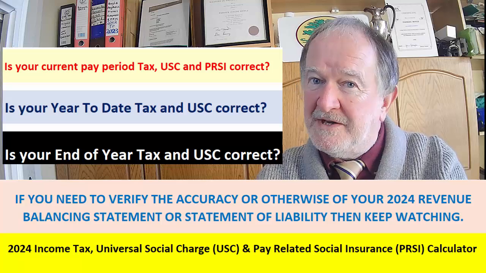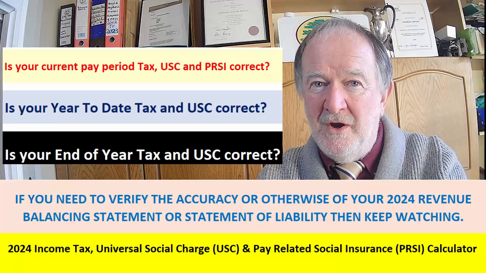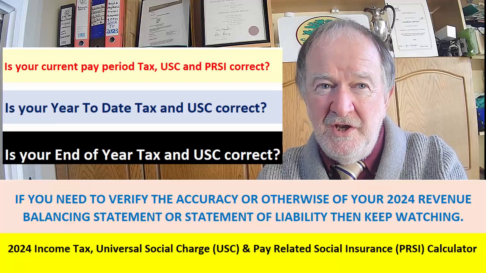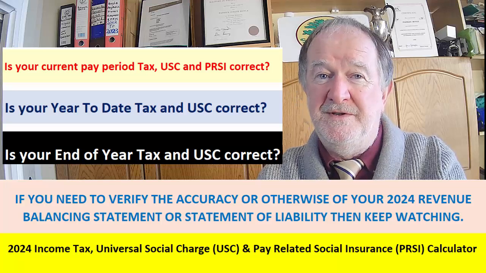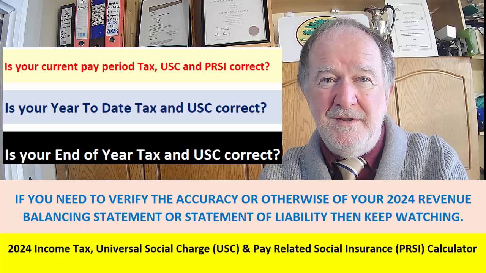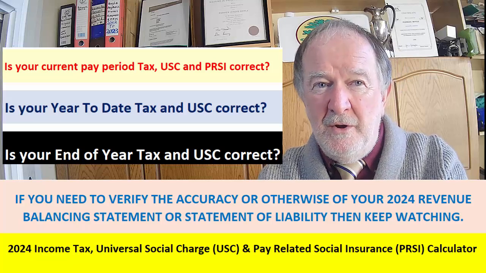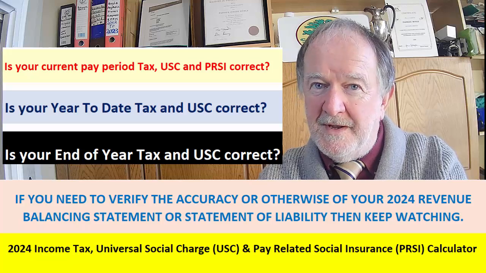So I backtracked and started work on the 2024 calculator with all the percentage USC and PRSI rates for 2024. Hence the delay in getting this calculator ready for you. The 2025 will be ready shortly after this one is released, so keep an eye out for it.